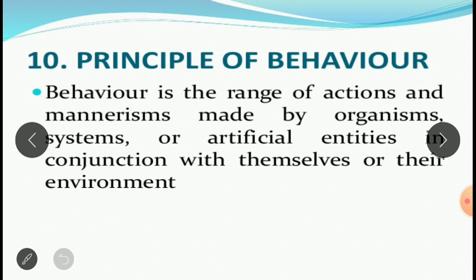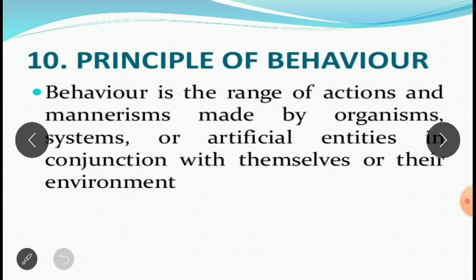The last principle is the principle of behavior. Every organism has its own behavior, and behavior is the range of actions, how we act and how we behave. That is the mannerism made by an organism.